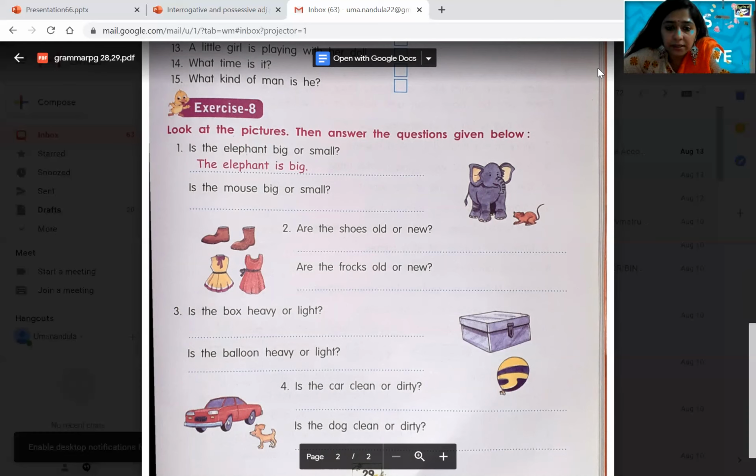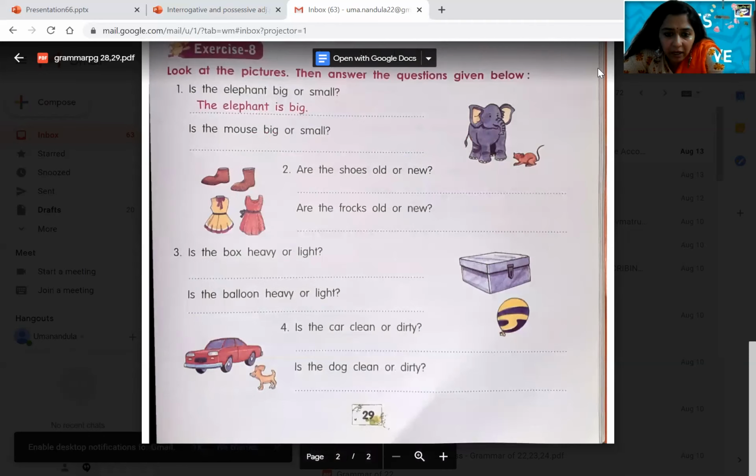That's enough. Second question, are the shoes old or new? The shoes are new. Or you feel they are old, you write the shoes are old. What happens? Nothing happens. Are the frocks old or new? I feel the frocks are new, so I'll write the frocks are new. You feel the frocks are old, you write the frocks are old. Okay, no problem. But you have to understand that the noun is described in the form that is nothing but an adjective. Okay, describing words.